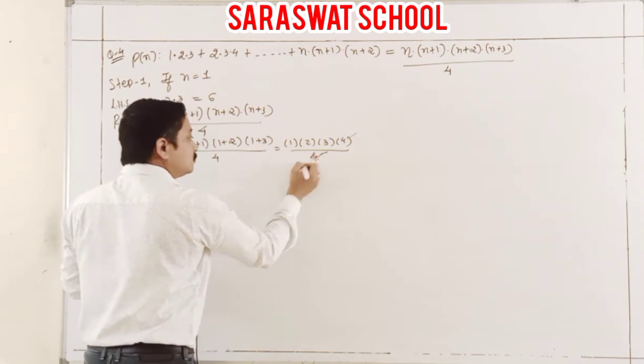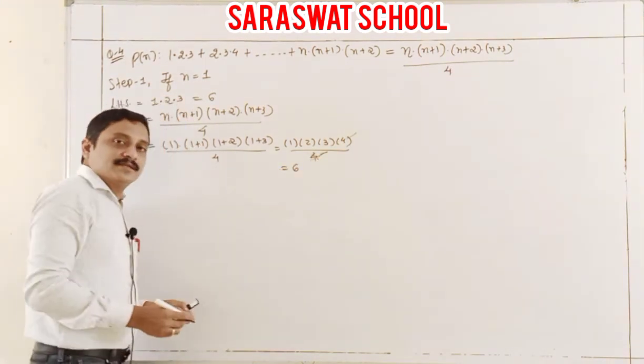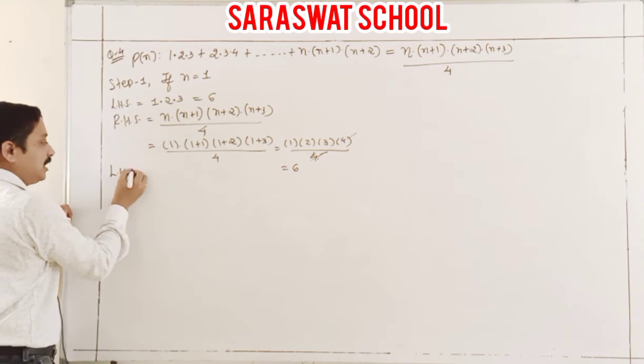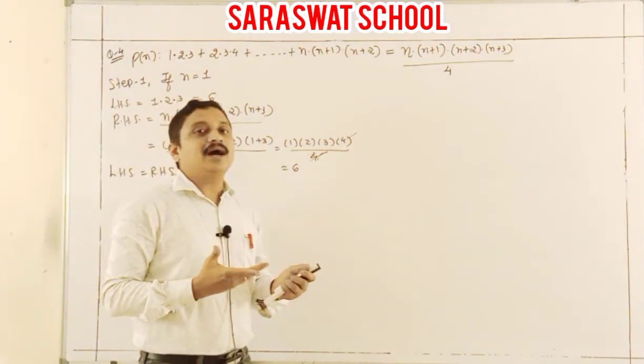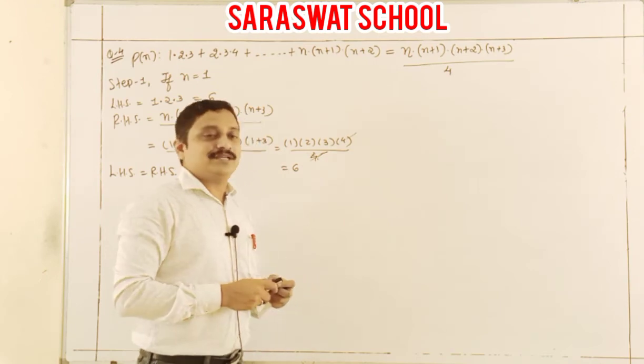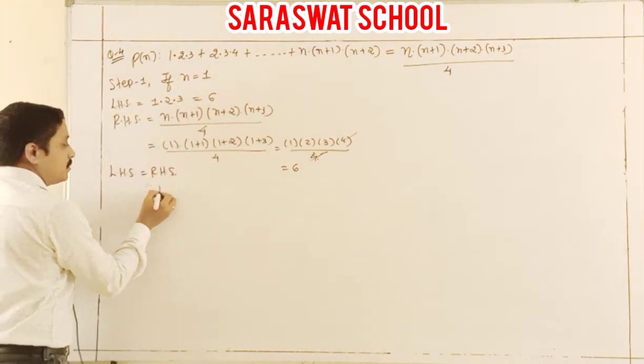4 gone. You have only 6. So definitely we will take LHS is equal to what? Is equal to RHS. Now definitely we can say P1 is true.